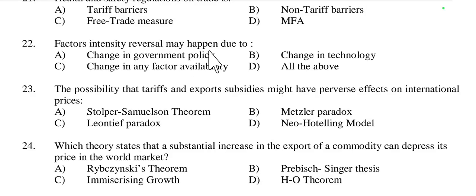factor intensity reversal may happen due to change in government policy, change in technology, change in factor availability, or all of this. Yes, all of this, because factor intensity reversal can occur due to a change in government policy, change in technology, or change in the availability of any factors. Each of these can influence the relative intensity with which different factors of production are used in the production of goods, leading to a shift in factor intensity in various industries. So all of these are right here.